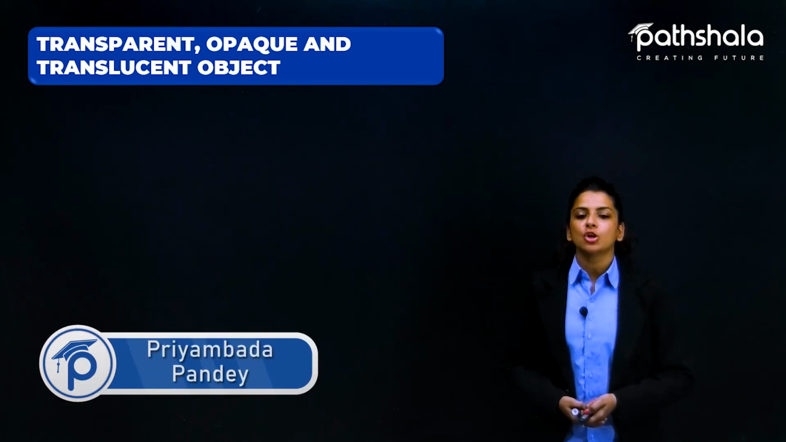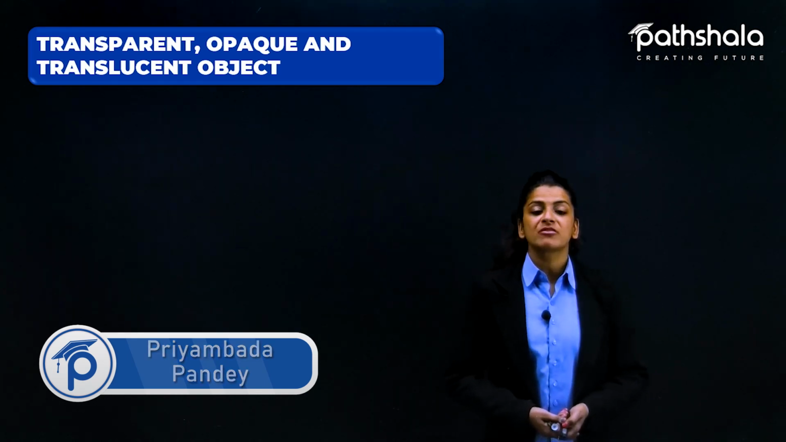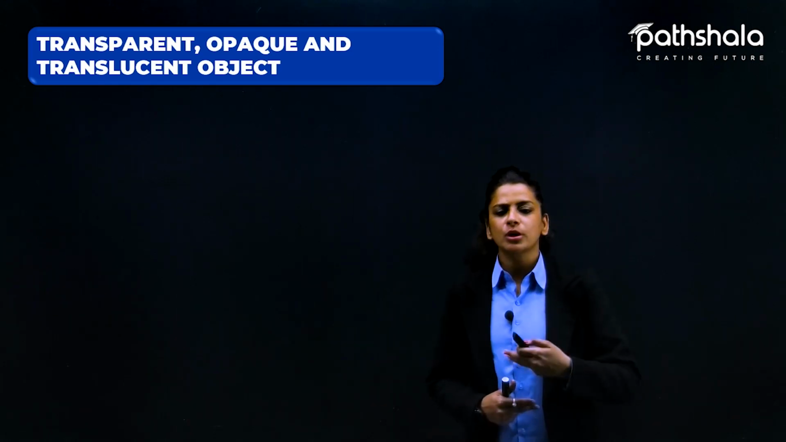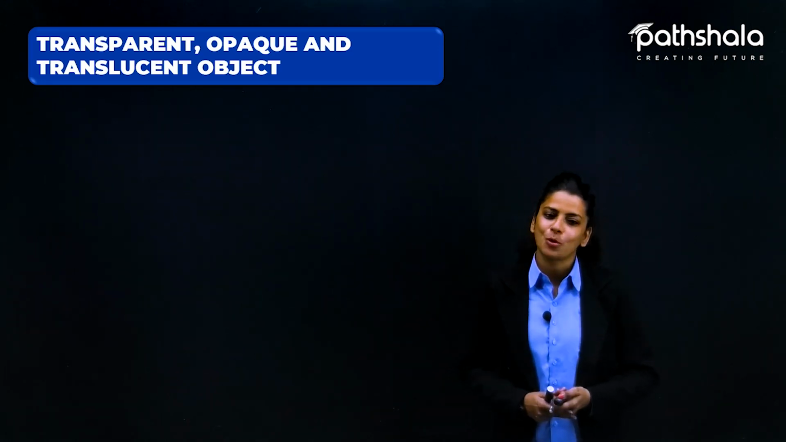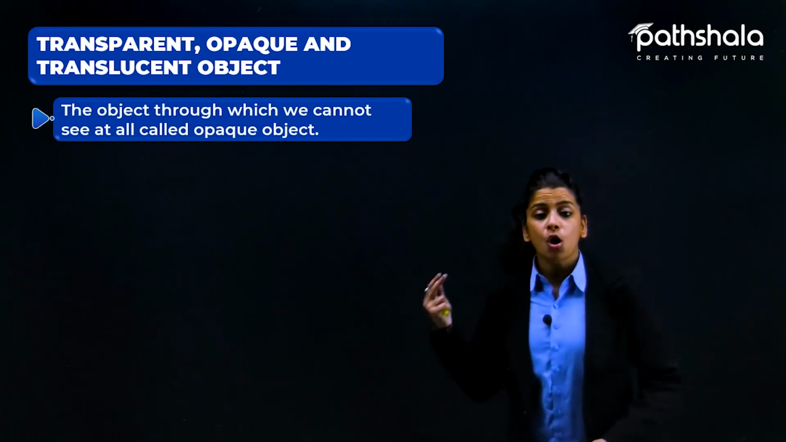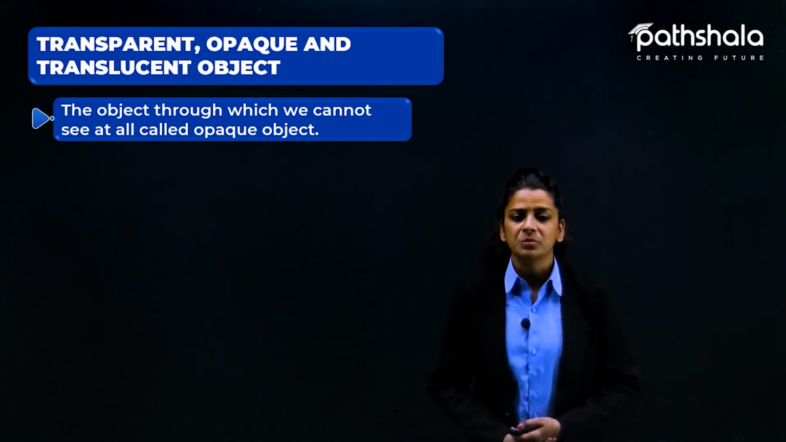Topic, that is about the objects that are transparent, the objects that are opaque, and the objects that are translucent. So in respect to the light and how they pass through these objects, we are going to discuss the definitions of these objects. So yes, starting with the opaque objects, the objects through which we cannot see at all are called opaque objects.